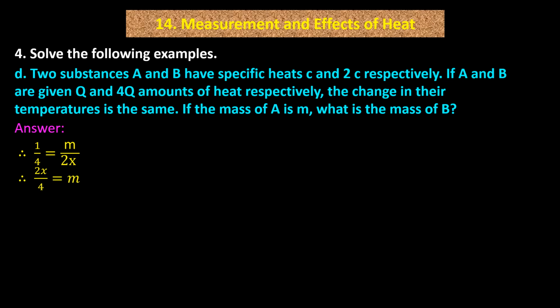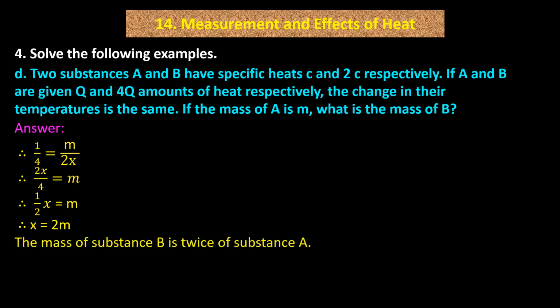Therefore, 2x divided by 4 equals M. Therefore, 1 divided by 2x equals M. Therefore, x equals 2m. The mass of substance B is twice that of substance A.